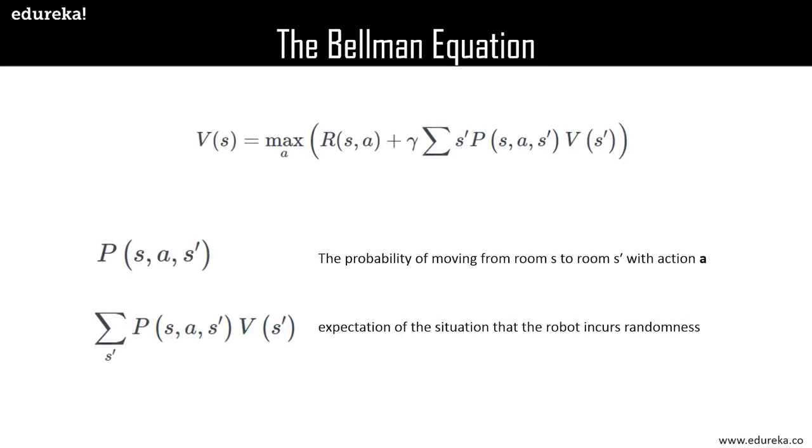Now, if we do so, we get V of S is equal to the maximum over a of R of S comma a plus gamma into summation over S dash of P of S comma a comma S dash into V of S dash. Now the P of S, a, S dash is the probability of moving from room S to S dash with the action a. And the summation here is the expectation over the randomness the robot incurs.